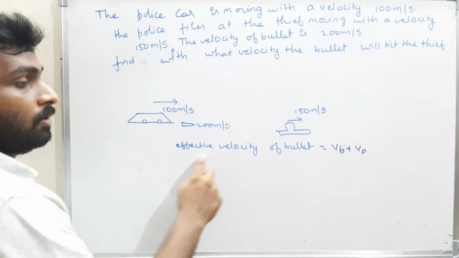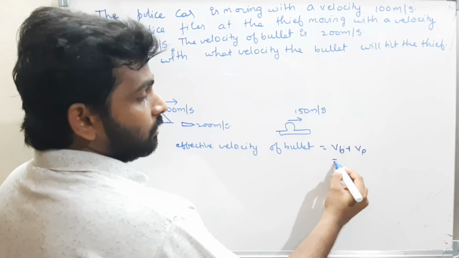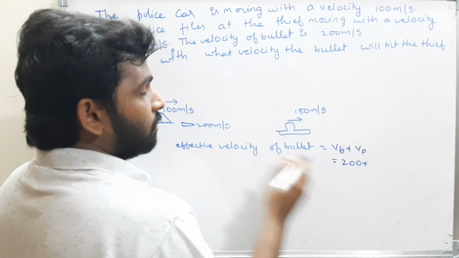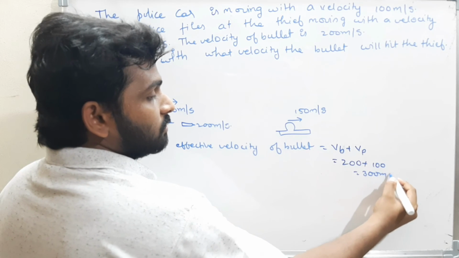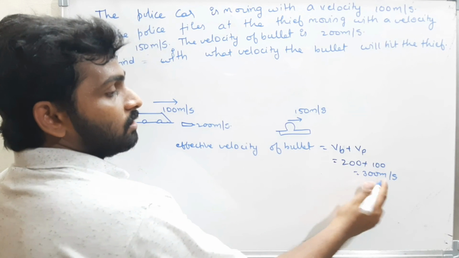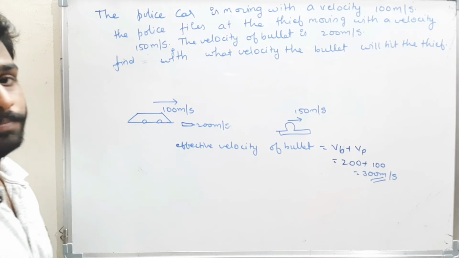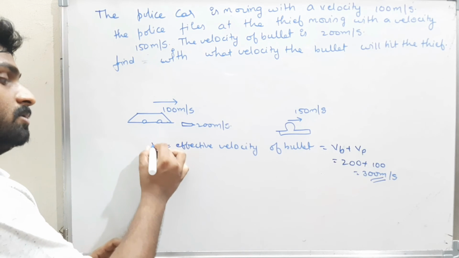That means the effective velocity of the bullet is how much? 200 plus the velocity of the police car, which is 100. That is nothing but 300 meters per second. The effective velocity of the bullet is 300 meters per second. That is what I denote as V dash.